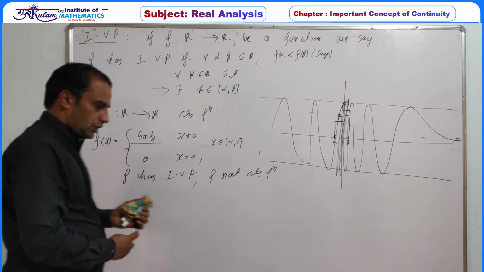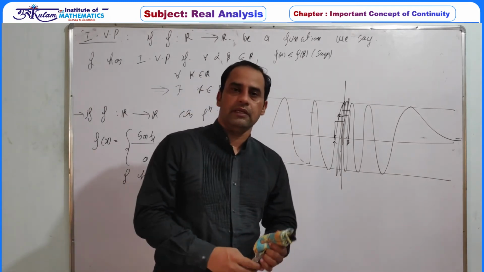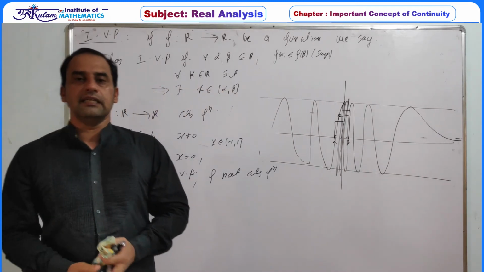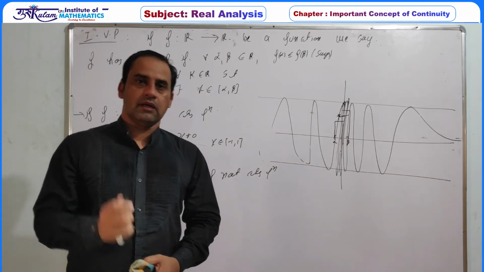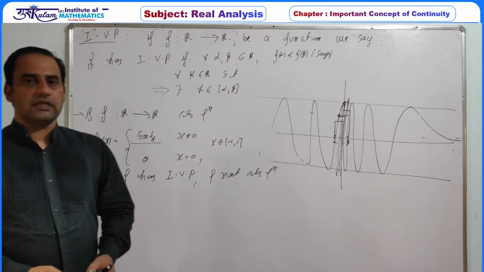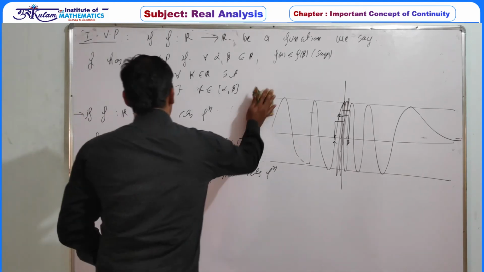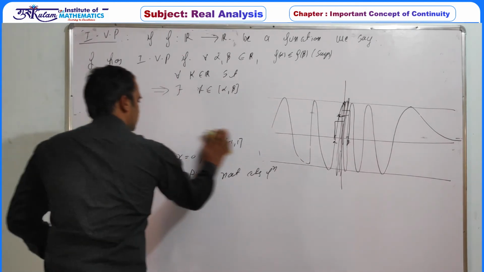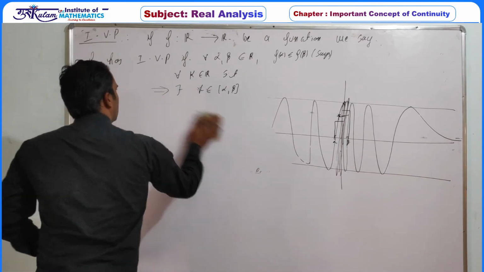So if a function has IVP, it does not imply it is a continuous function. But if a function is continuous, then it must satisfy the IVP property. So this one is an important theorem. So what information do we have?